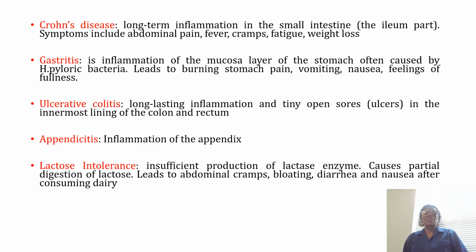Now, the next one is Crohn's disease. This is when you have inflammation of the small intestine, especially the ileum part. When we say inflammation, it actually means cells dividing unnecessarily, when they are not supposed to. You now have cells dividing uncontrollably, that is, the division cannot be controlled by anything and they continue to divide. That's what we refer to as inflammation.